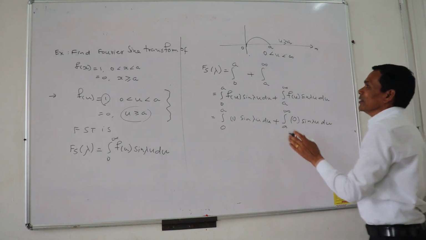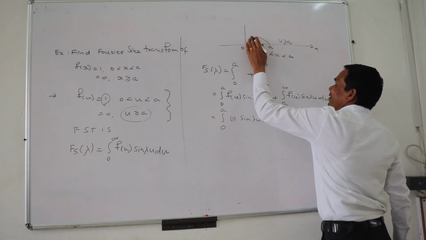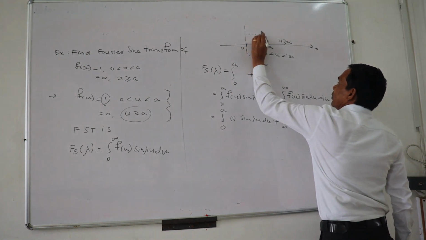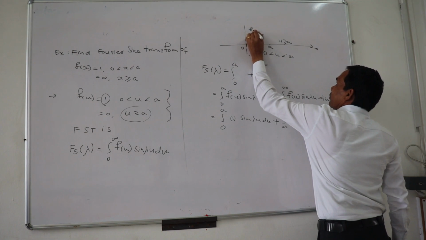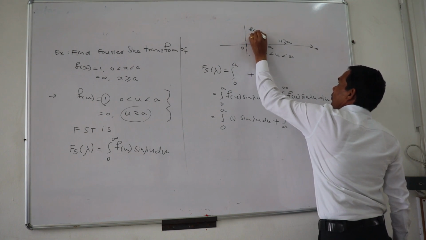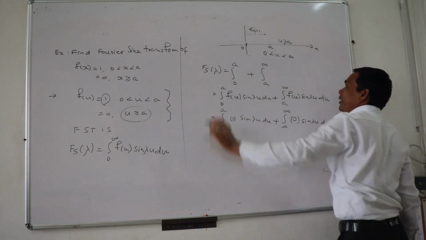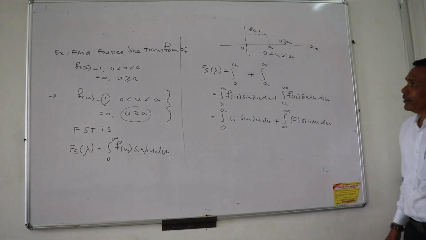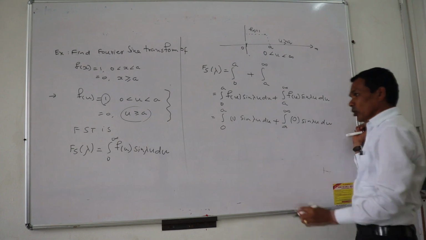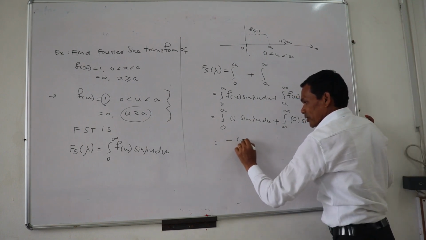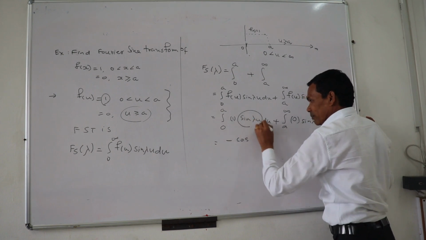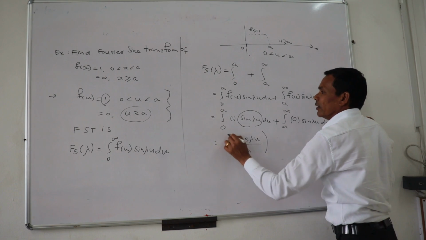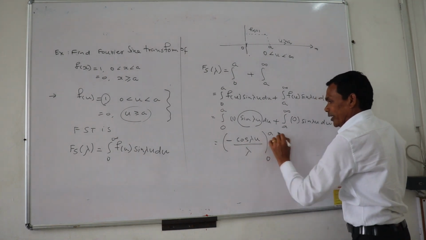So f of u equal to 1 means it is somewhat like this, from 0 to a, and after that it becomes 0. So this is equal to minus the integration of this, minus cos of lambda u divided by lambda, limits applied from 0 to a.